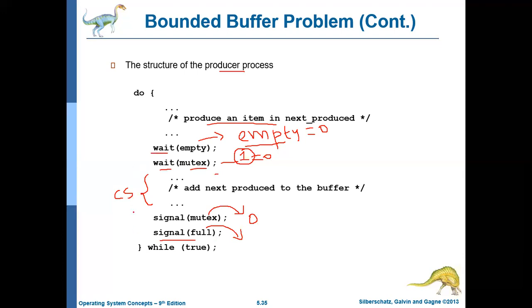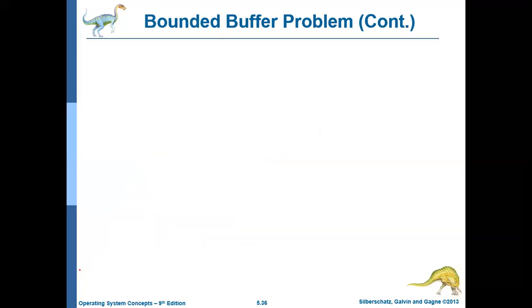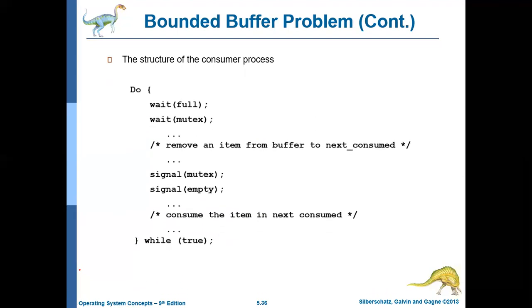So this is the code for the producer, which ensures that the critical section, the shared buffer, can be accessed with synchronization and without any problems like race condition. Similarly, let us see the code for the consumer. Here you can see the consumer code.